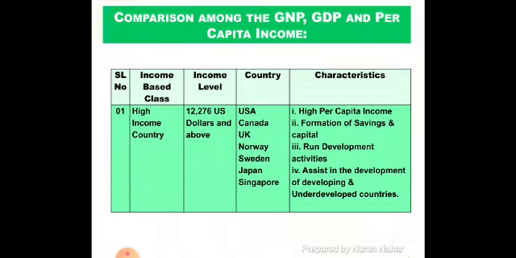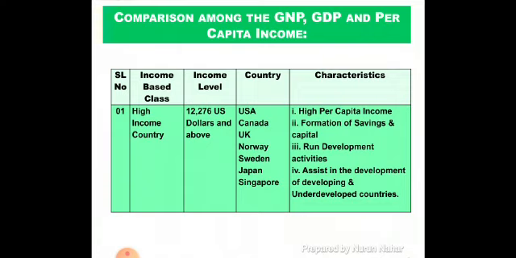The countries of all over the world like USA, Canada, UK, Norway, Sweden, Japan and Singapore are included in high income level countries. And the characteristics of high income level countries are: these countries have high per capita income.